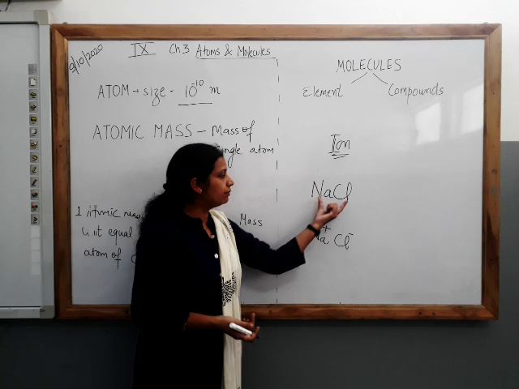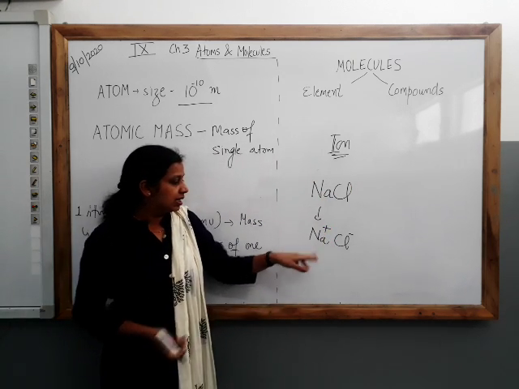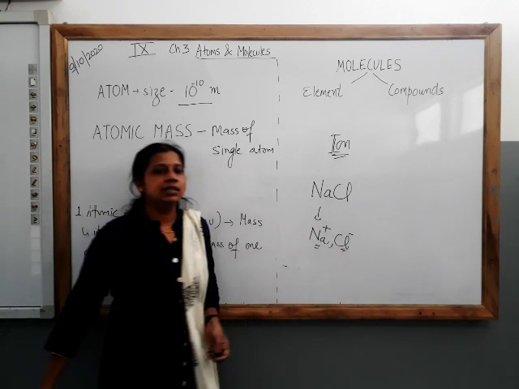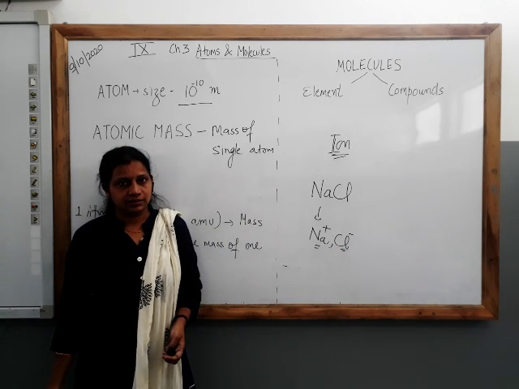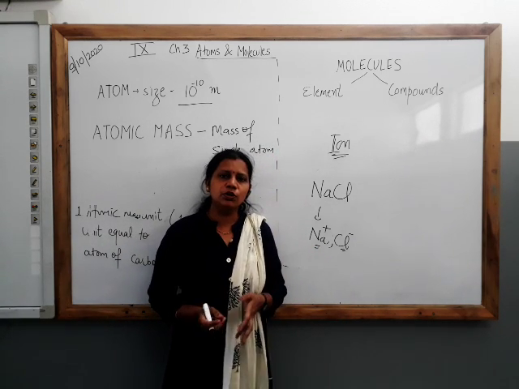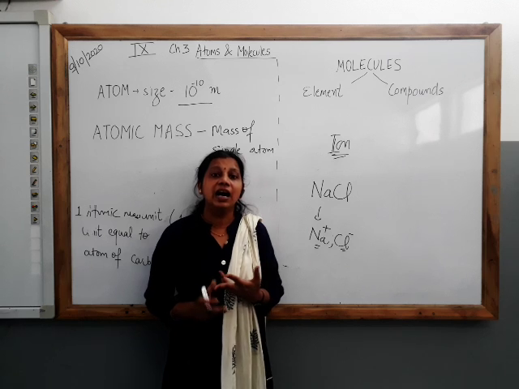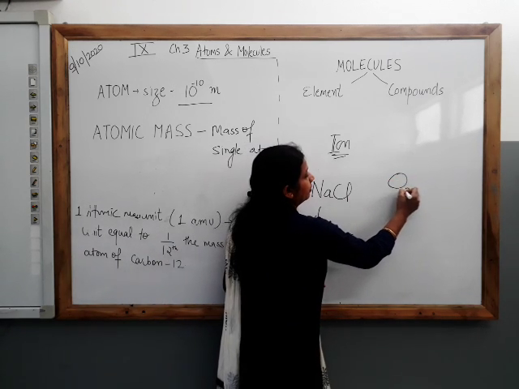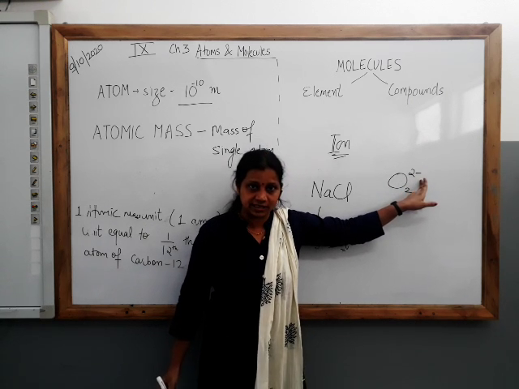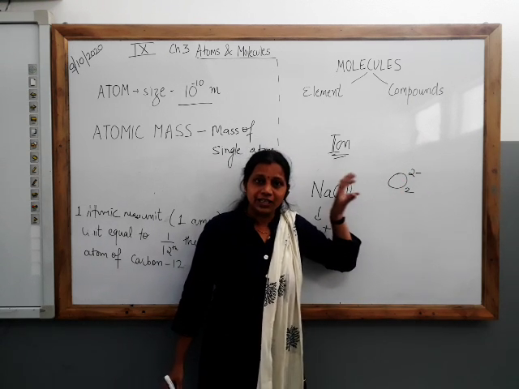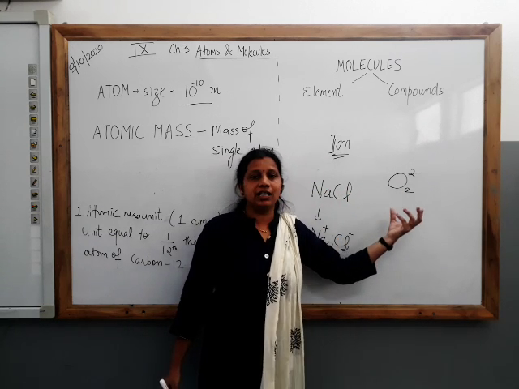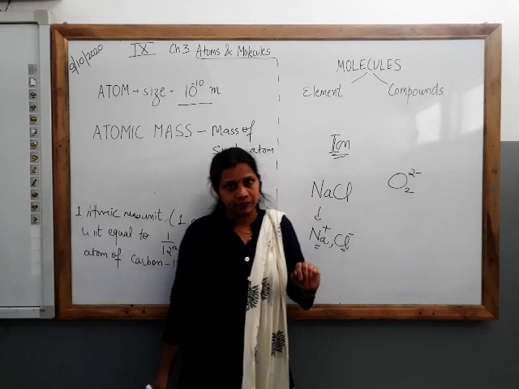When they combine they give NaCl with no net charge, but the constituents are a positive ion and a negative ion, cation and anion. Similarly, in table 3.6 in your book, you can see many other examples of ions. For oxygen you have O with a net charge of 2 minus. This is a charged species. So when you have a net charge on either a group of atoms or an atom, it is known as an ion.